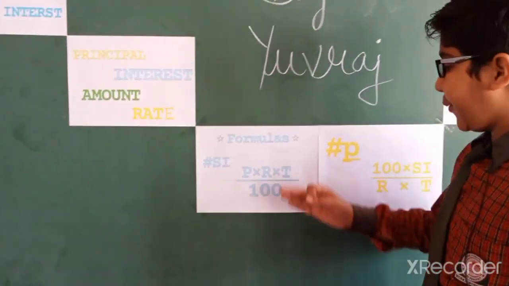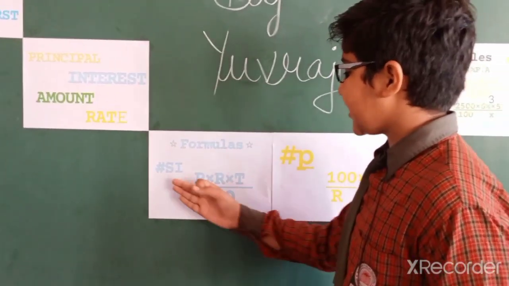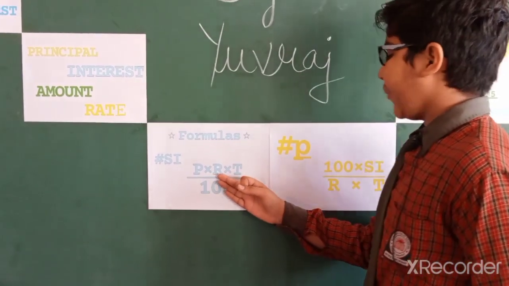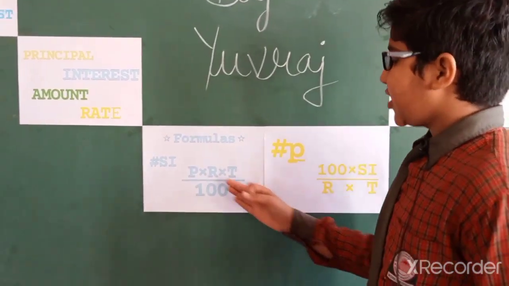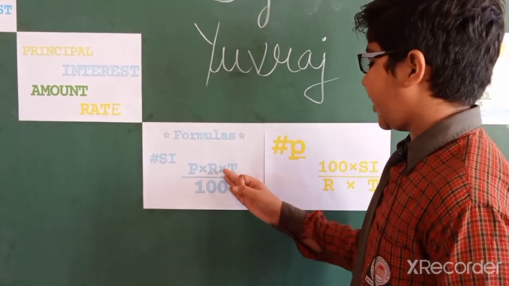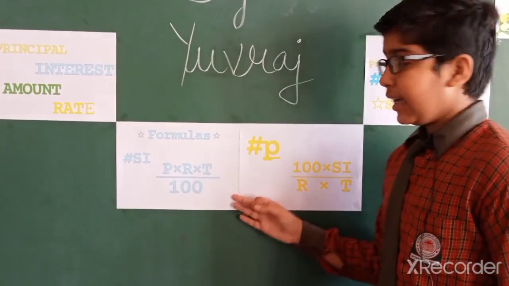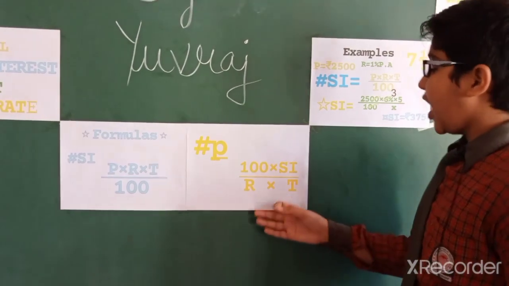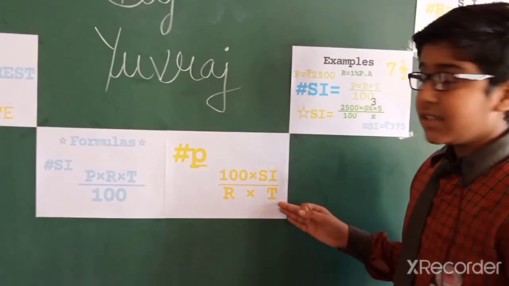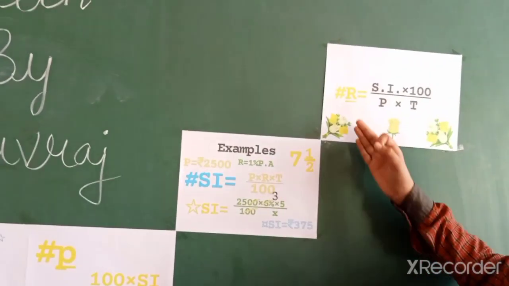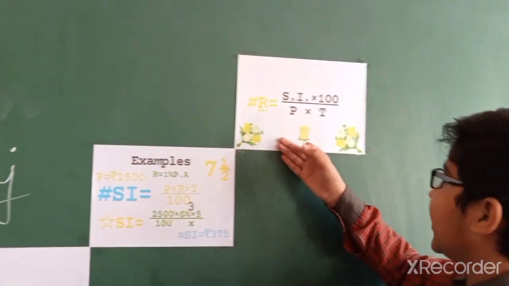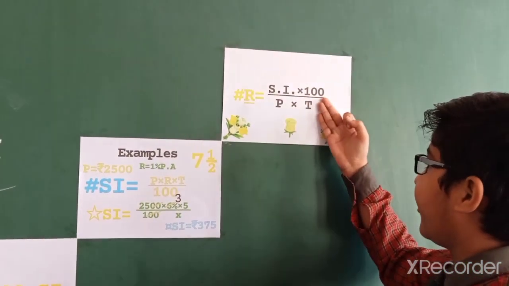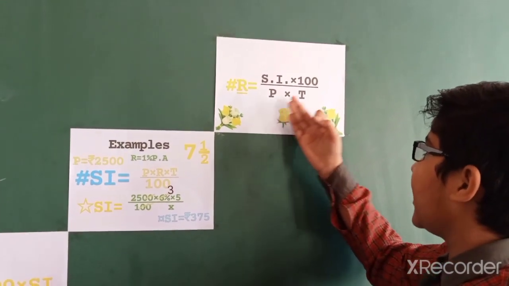There are some important formulas. SI means simple interest, P means principal, R means rate and T means time. Principal multiply rate multiply time upon 100. To find the principal: 100 multiply simple interest upon R multiply T. How to find the rate? There is a formula to find the rate: simple interest multiply by 100 upon principal multiply time.